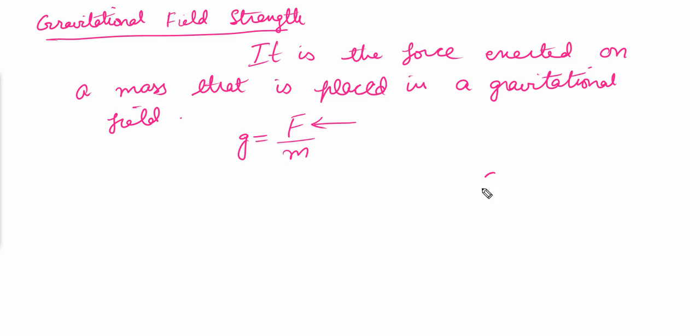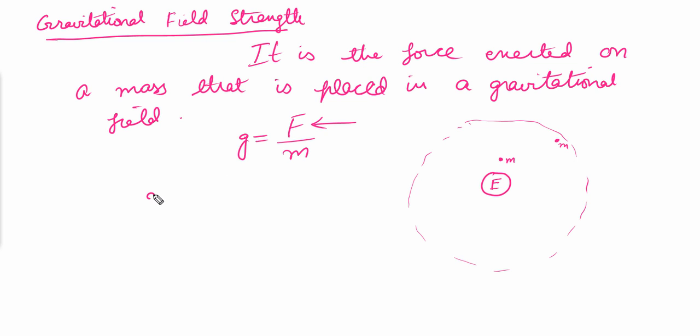So let's suppose this is Earth, and the influence of this Earth, the gravitational field, is in this region, and there's a mass placed within this region. The amount of force of attraction being exerted onto this mass will be the gravitational field strength at this point. If this mass comes closer to the Earth, the gravitational field strength will increase. If the mass goes away, the gravitational field strength will decrease. So this is how it works.